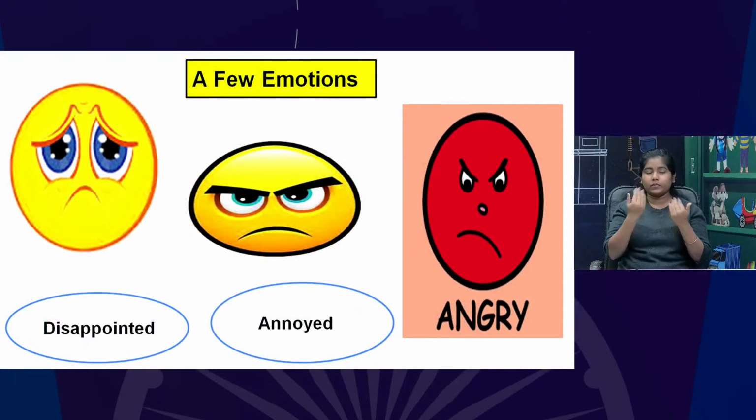Here, a few emotions, disappointed. In this lesson, we came to know about these words: disappointed, annoyed. Annoyed means her sister Maya became annoyed, and angrily she said, okay, Nishad, do whatever you want to do. So these are the expressions. All these are emotions which we have seen, which we have felt in the story.